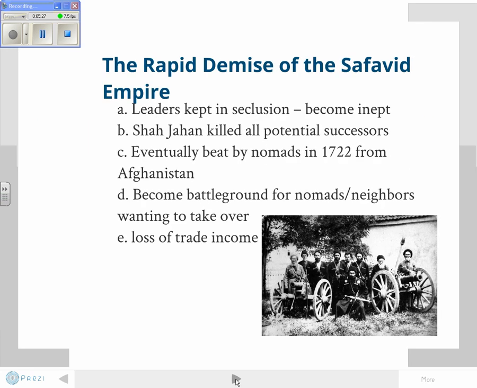All right. The rapid demise of the Safavid Empire. Leaders are kept in seclusion. They become inept. Huh? Doesn't that sound familiar to us? Where did we just hear that? Yep, the Ottomans. We just heard it.